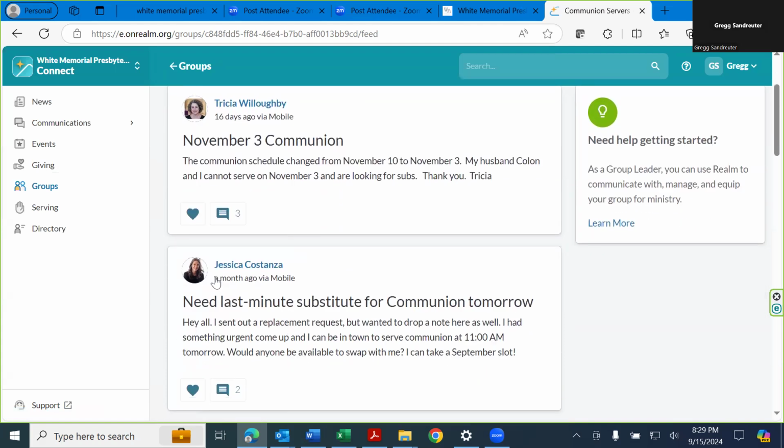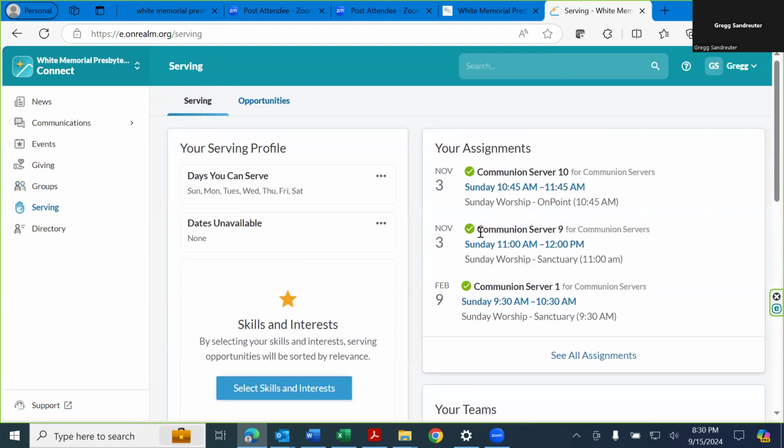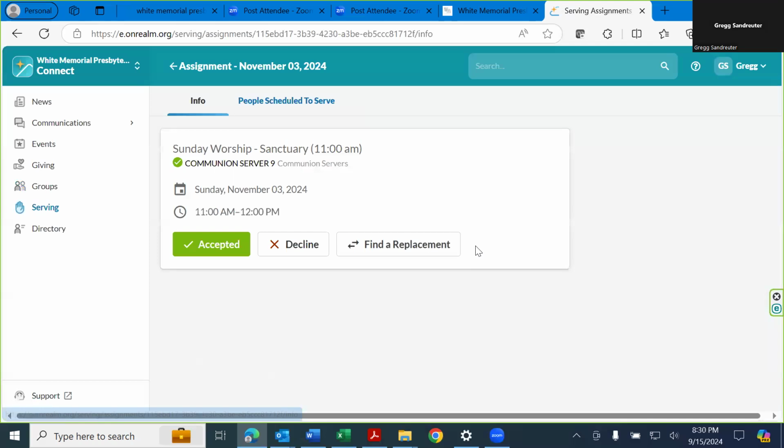In this particular case, Michelle received it from Jessica. Once Jessica knew who that was, here's how she would schedule that. Or here's how I would schedule. You go back to Serving. Here's the slot that I'd like to have substituted. I would click this button, and this screen comes up, and it shows that I have accepted, meaning I've been assigned by the system for Sunday, November 3rd at 11 a.m. Click this button here, Find a Replacement.